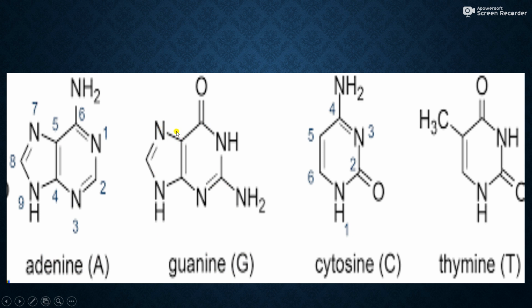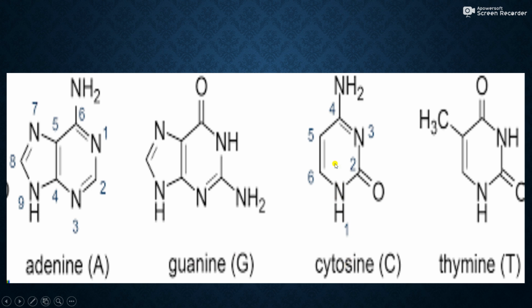Second compound is guanine. In guanine also there are 2 rings, one hexagonal and one pentagonal ring, and various types of nitrogen atoms are present in both rings, and one NH2 group is there, as well as one carbonyl group. So this is known as guanine.